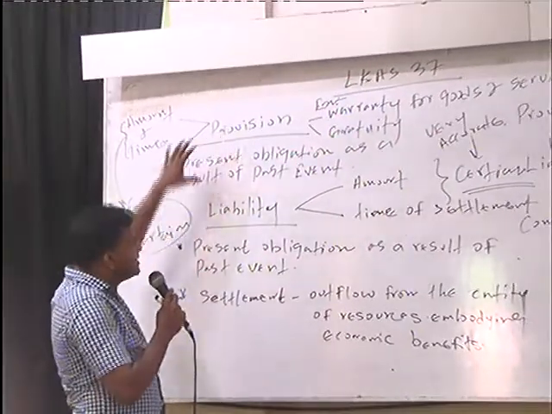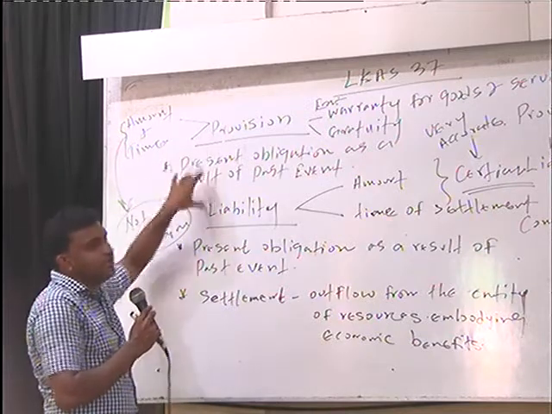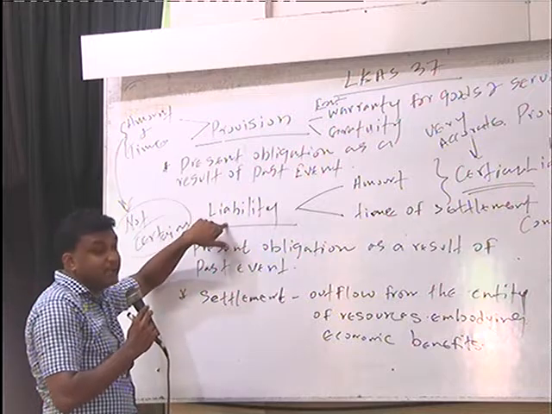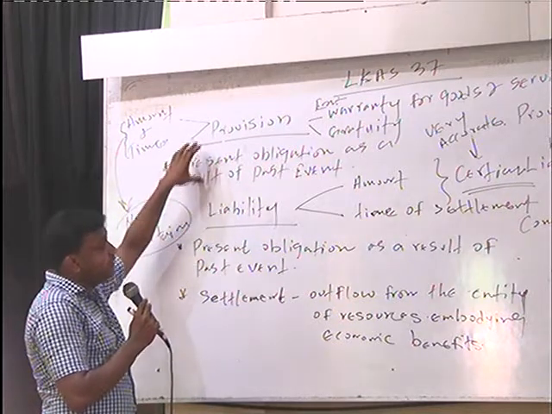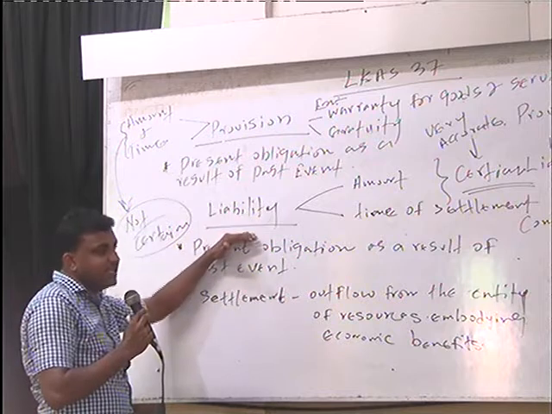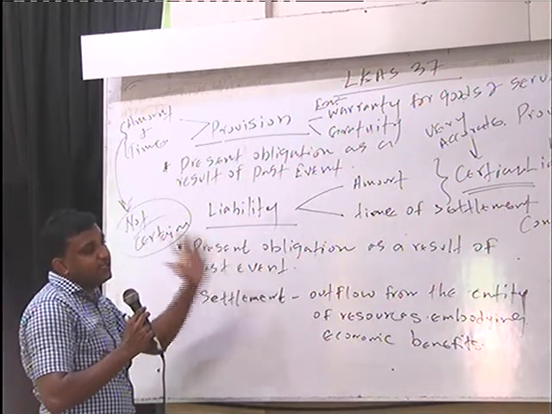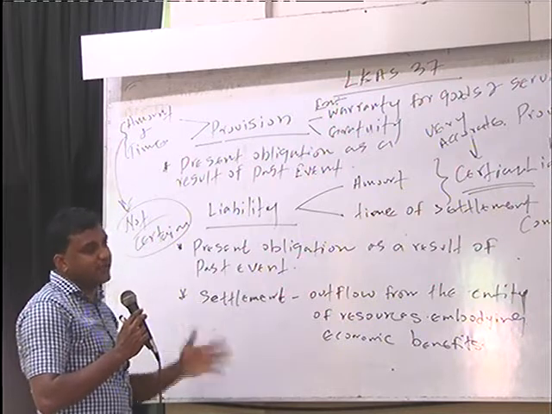Now you can understand the clear difference between provision and liability. Yes, provision is also part of the liability. But what is the difference? In the case of a liability, we know the amount we have to pay and the settlement date, when we should pay and what the amount is.